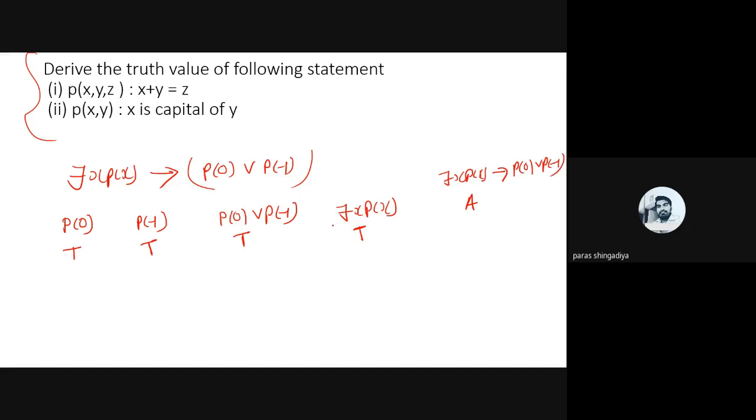T conditionally to T, both are T, so the answer will be T. So the final answer of this form will be T.